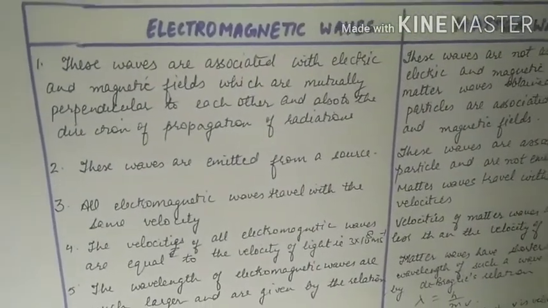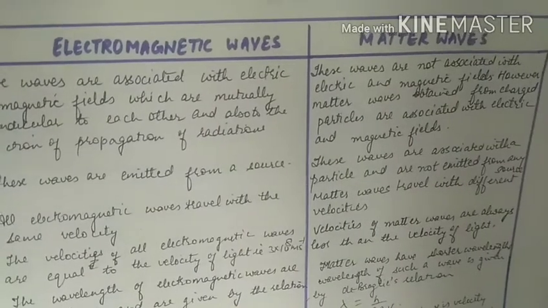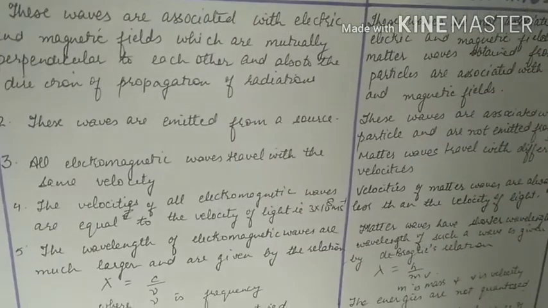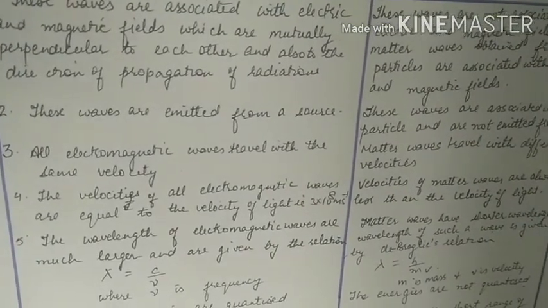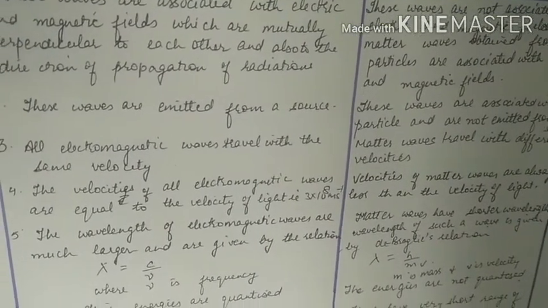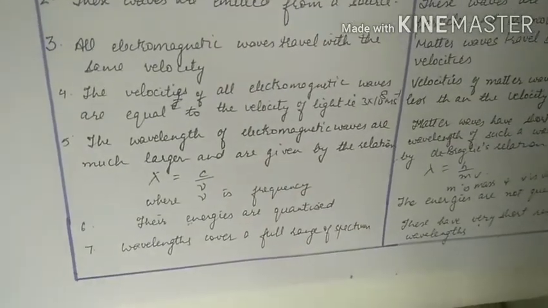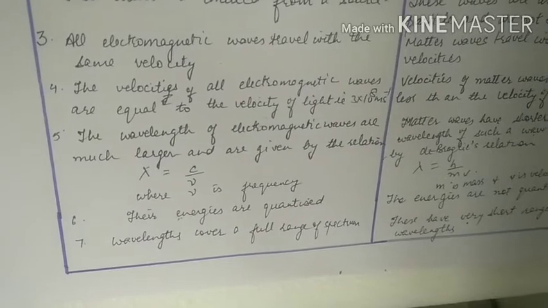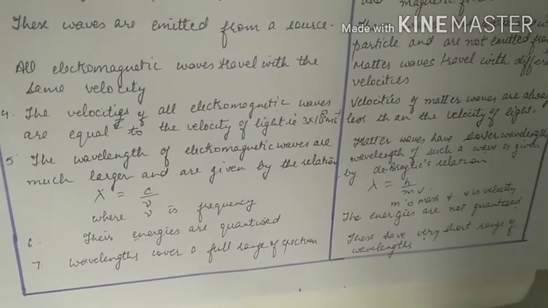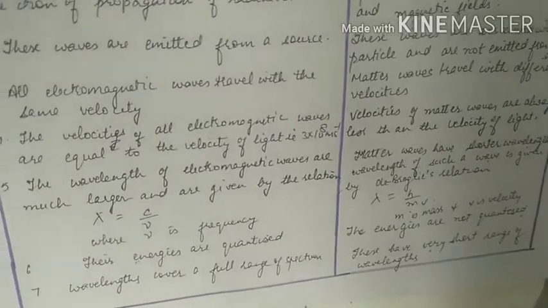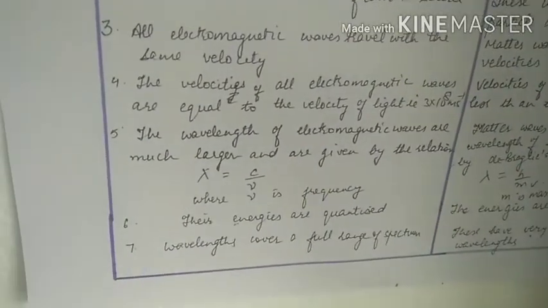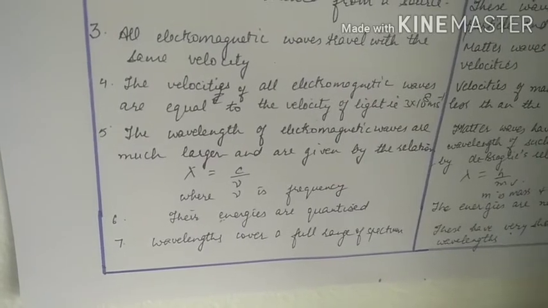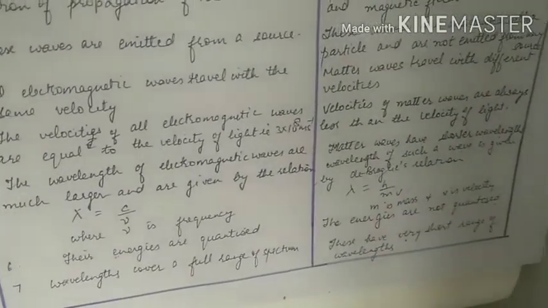Electromagnetic waves are emitted from a source. Matter waves are associated with a particle and are not emitted from a source. Electromagnetic waves travel with the same velocity. Matter waves travel with different velocities. Electromagnetic waves have velocities equal to the velocity of light, 3 × 10⁸ meters per second, whereas matter waves have velocities less than the velocity of light. The wavelengths of electromagnetic waves are much larger and are given by the relation lambda is equal to c by nu, where nu is the frequency.